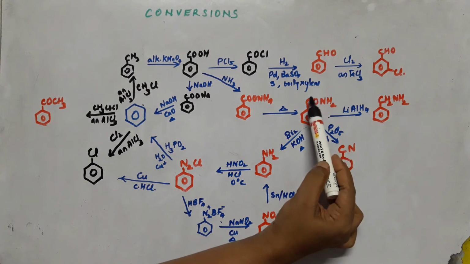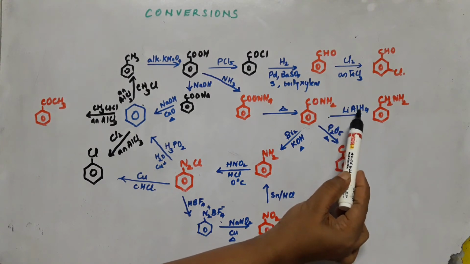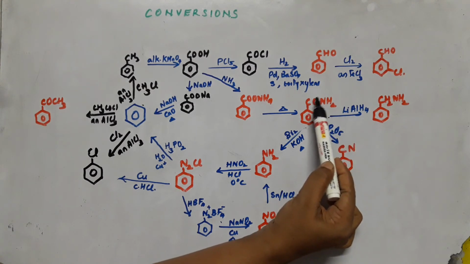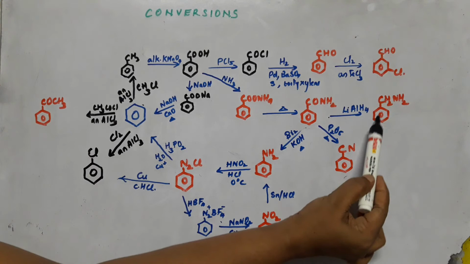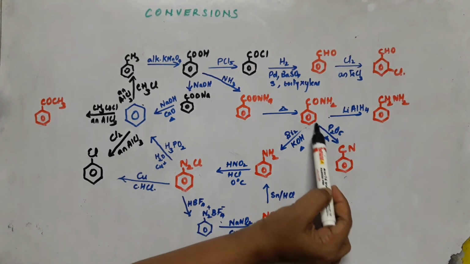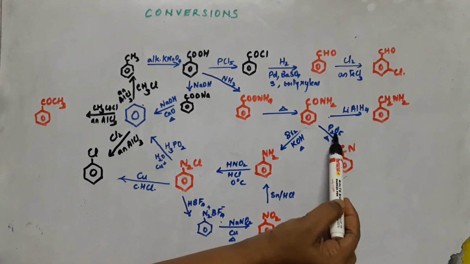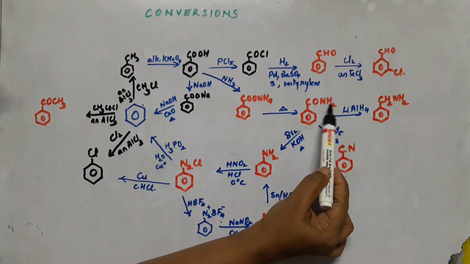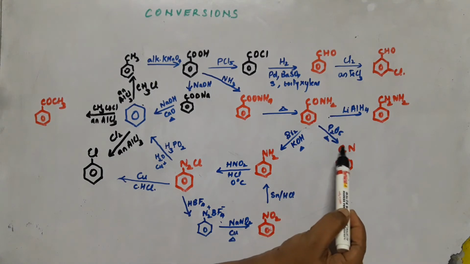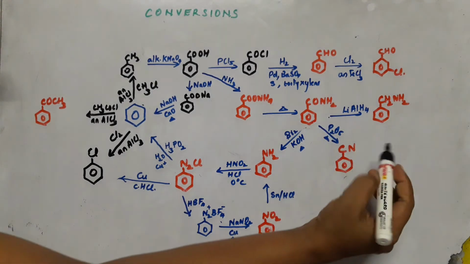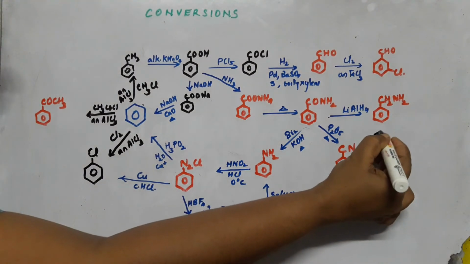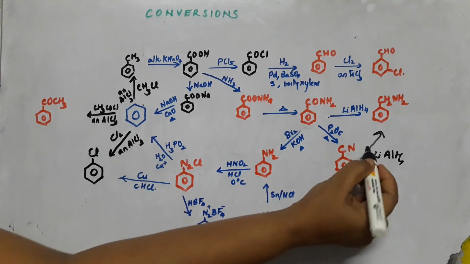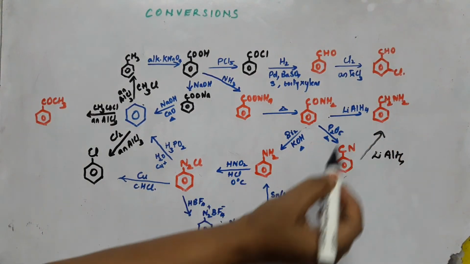Now suppose you want to retain the carbon number. Lithium aluminum hydride, if you are using, it is a reducing agent. Oxygen is replaced by hydrogen and you will be getting benzylamine. And suppose P2O5 is used, phosphorus pentoxide, which is a good dehydrating agent. Heat given, water is removed, H2O is removed, and it will convert it into cyanobenzene. Cyanobenzene can be also reduced to benzylamine using lithium aluminum hydride. So CH2NH2 is being formed here.